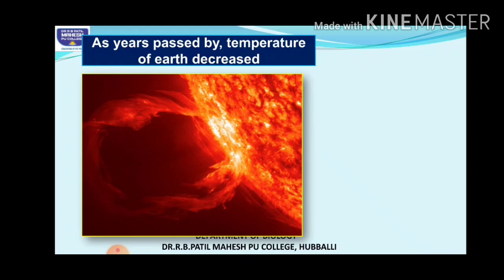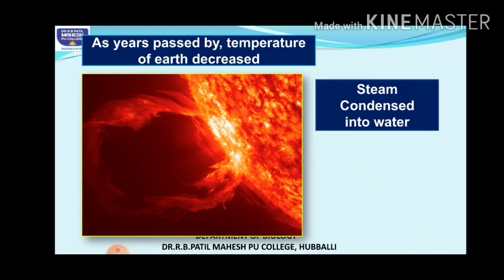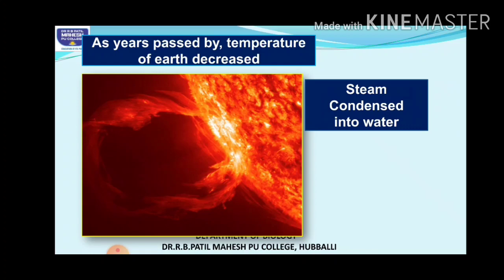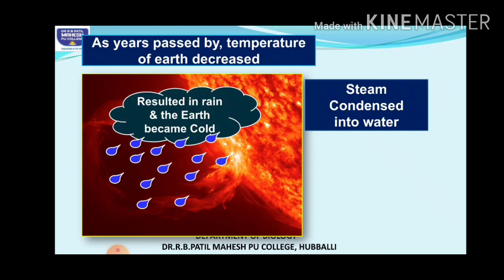So slowly as years passed, what happened? As I told you, the temperature went on decreasing slowly. It was not a process of 1 or 2 days. So because of this, the steam, that is the water vapor, slowly started to condense into water droplets. These water droplets resulted in rain. So as the rain water fell on the earth, what happened, students? Now the earth started to cool slowly.